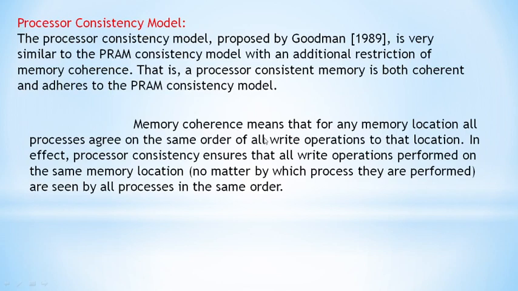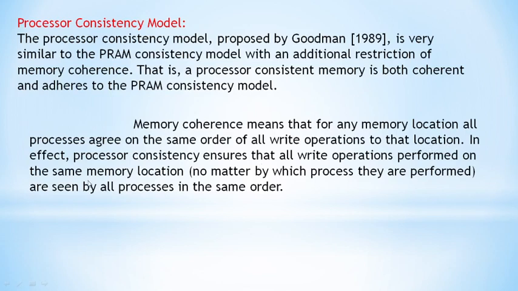W1, W2, W3, like that. What order should it agree? All the processes should agree on that same order of write operations to that shared memory location.